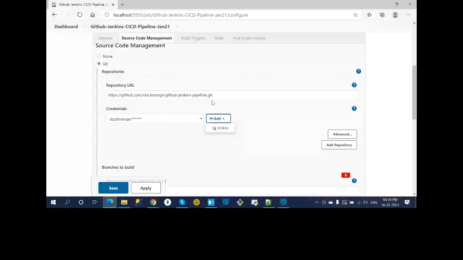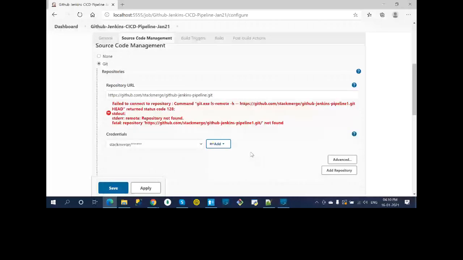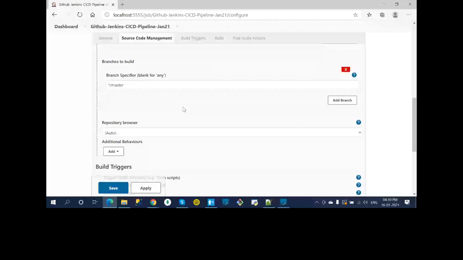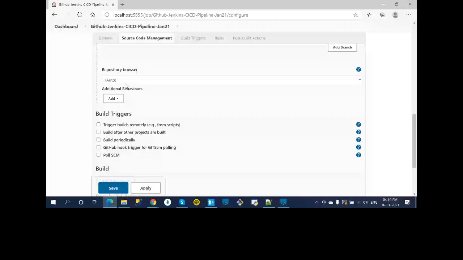Okay, so if I add something wrong here, it will show you an error after some time. Okay, see, it's not able to connect. So you need to give the proper URL here. Okay, now it's gone. Okay, now we are selecting the master branch. So we are working on the master branch. Here you can define based on your requirement, whether you are working on the dev branch or master branch or some other branch, you need to add it here.